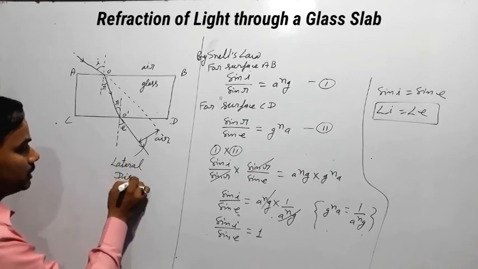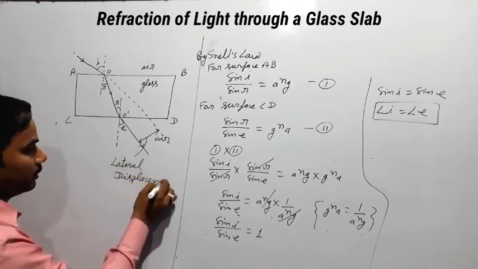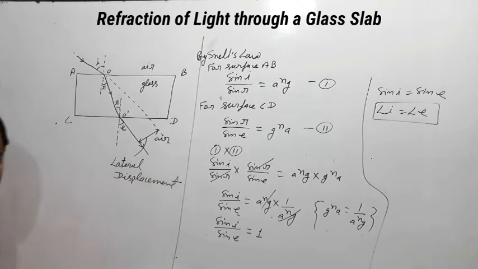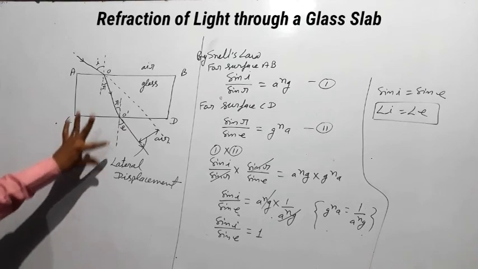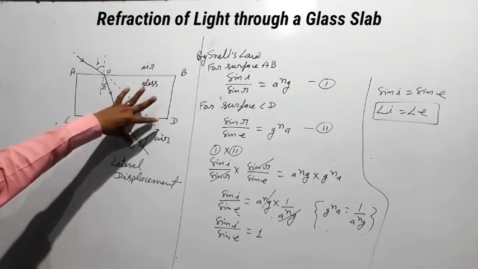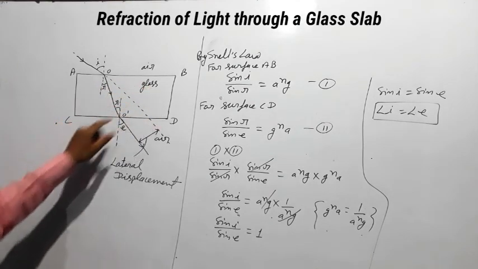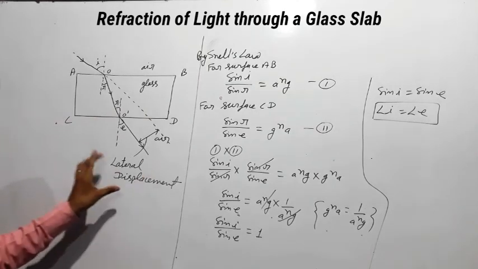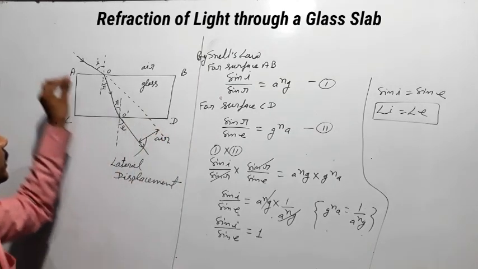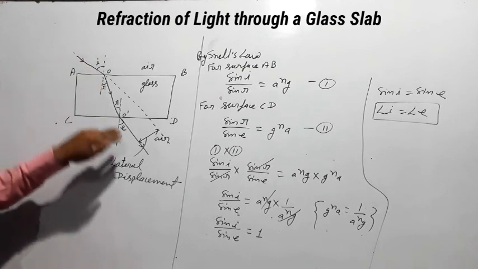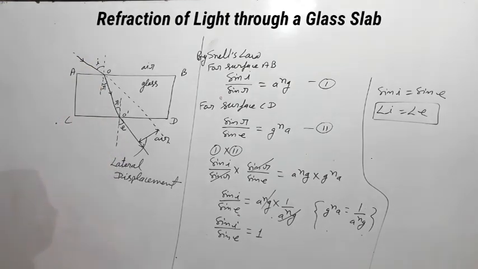So this perpendicular distance is called lateral displacement, and here we have proved that the angle of incidence and angle of emergence are equal to each other for a rectangular glass slab.